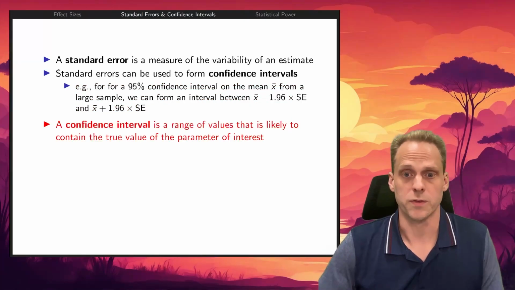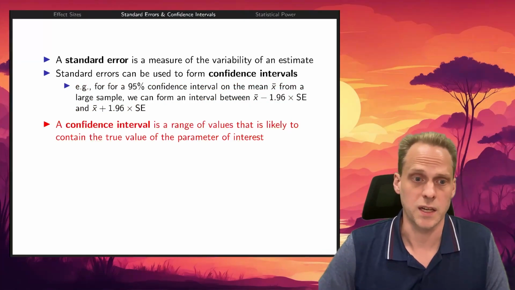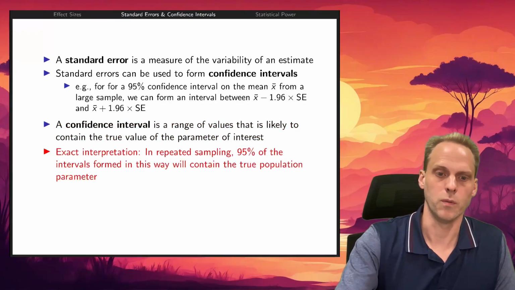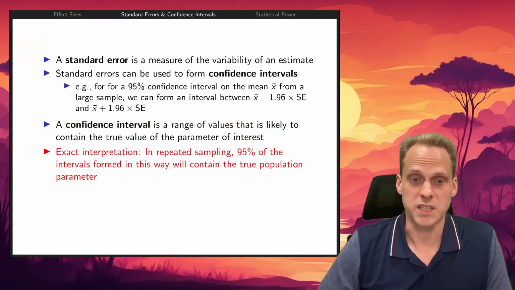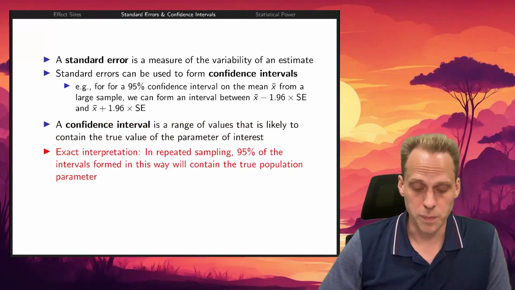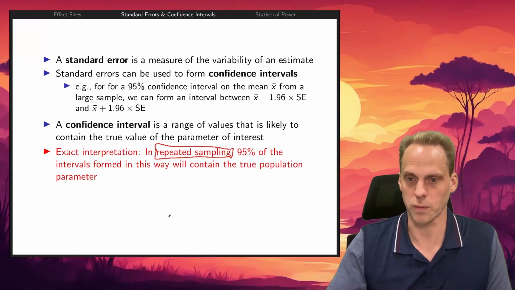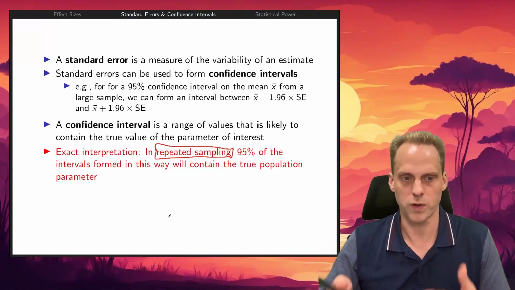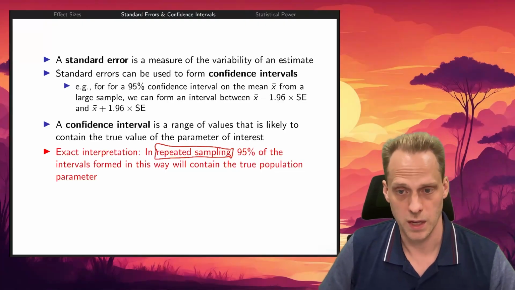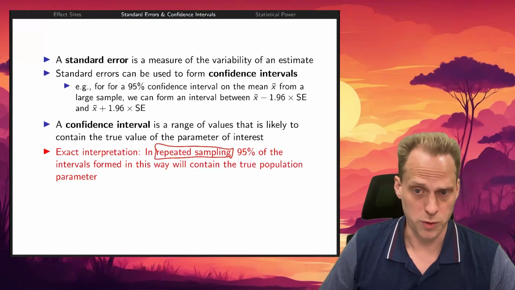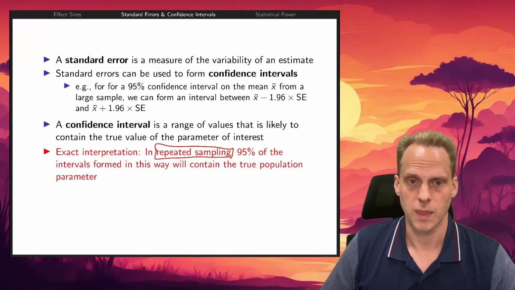A confidence interval is a range of values that is likely to contain the true value of the parameter of interest. That's a bit of a weird way of phrasing it, but the exact interpretation is that in repeated sampling, and hey, look, repeated sampling, we're talking about a frequentist statistic, because we're talking about potentially doing something over and over again, in repeated sampling, 95% of the intervals formed this way will contain the true population parameter.